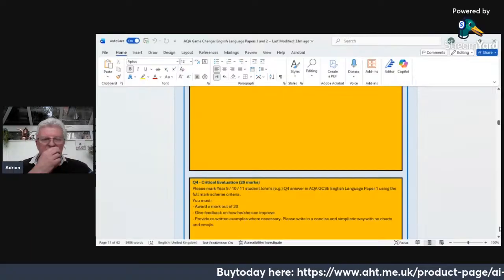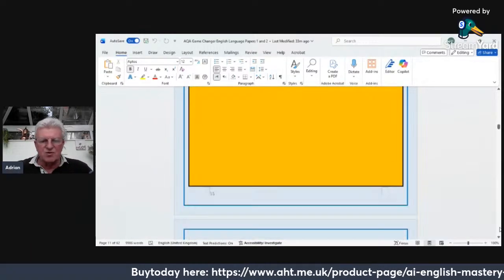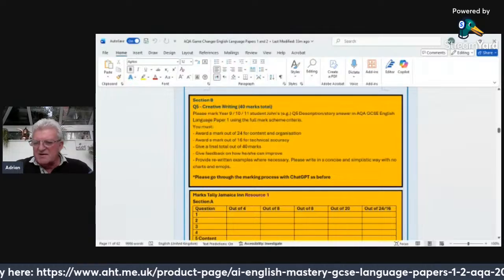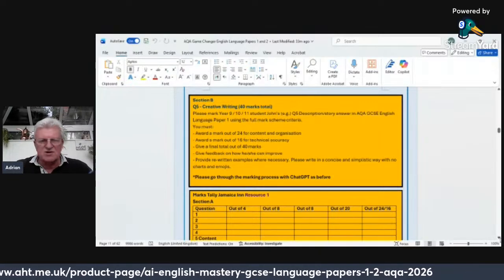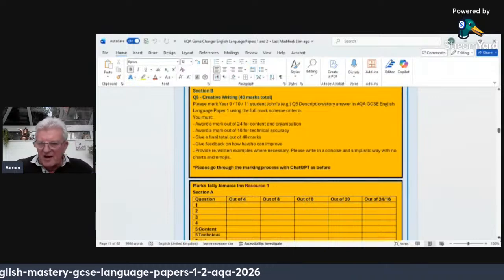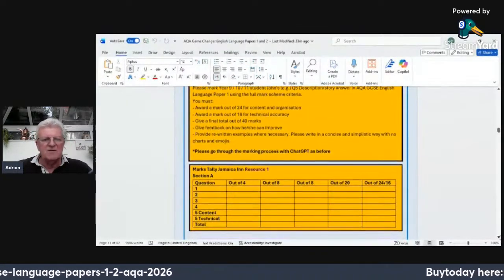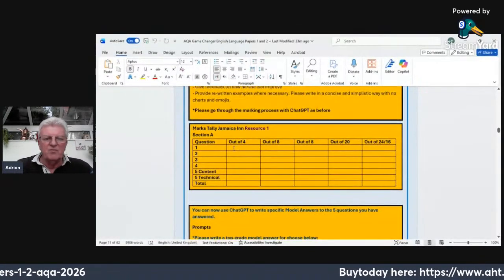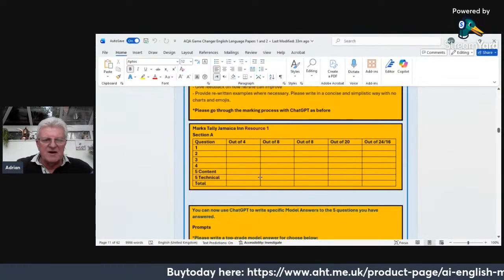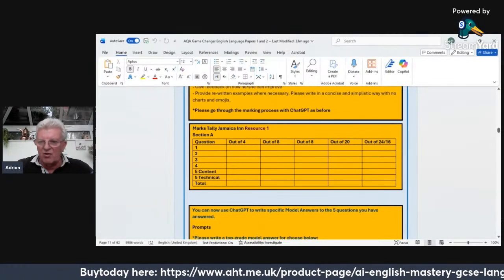And then if you look through here, you've got all this writing space. At the end, getting to section B, which is the creative writing, we have a large prompt there. You can then actually put in your marks for each question assessed by AI and add them in here and find out how you're doing on the whole paper.